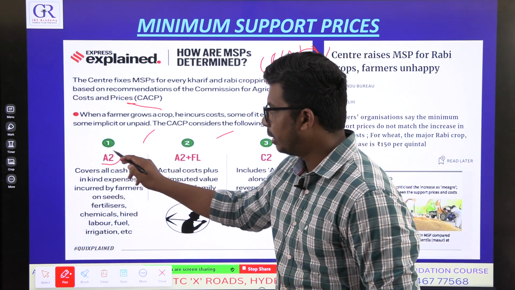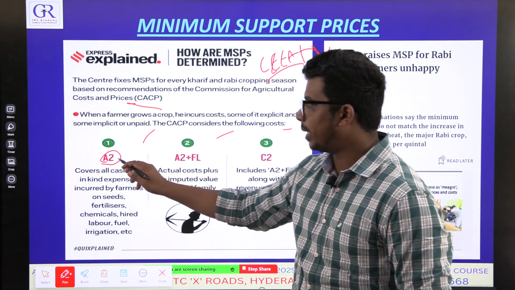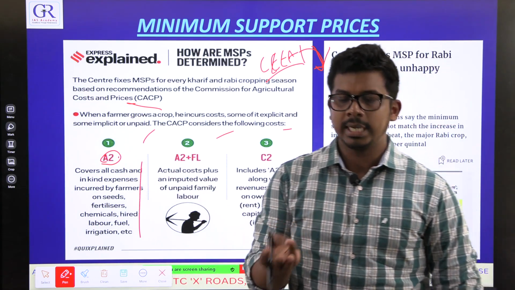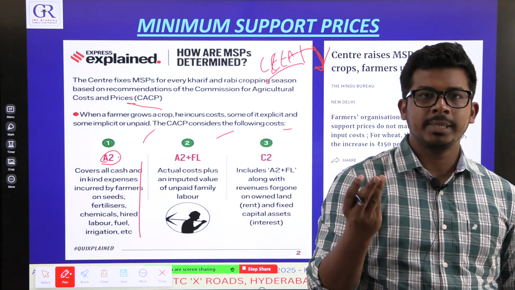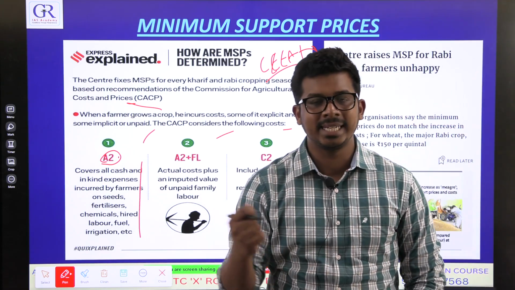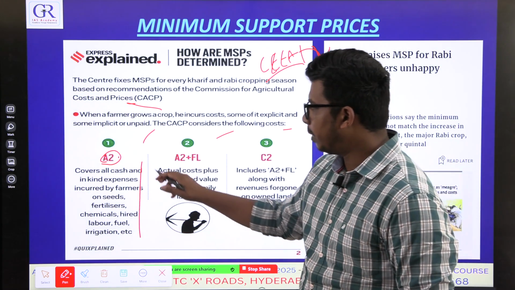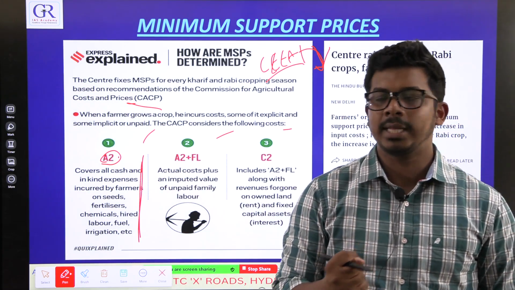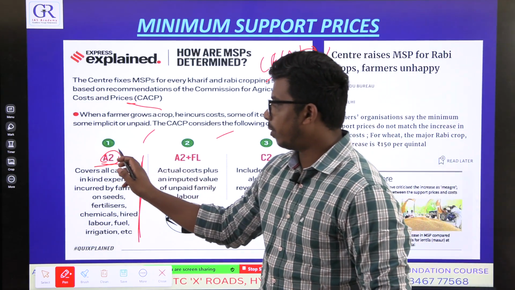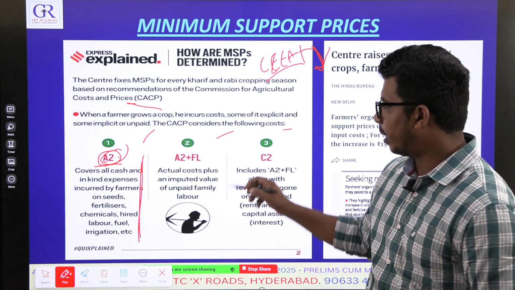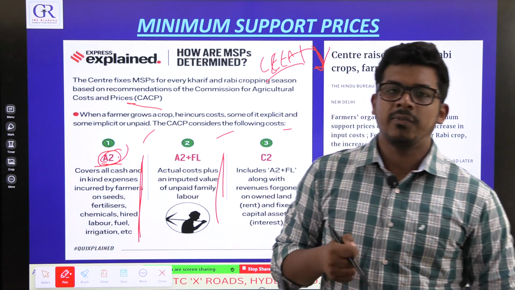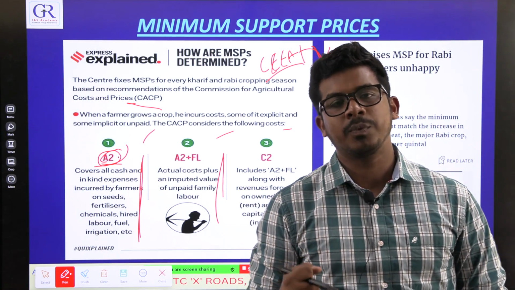First one is A2. There is no logic, just remember the names. What is A2? A2 is when you take all the costs of the inputs. To cultivate a crop, you need water, that means irrigation, pumps, boring, electricity, and then you need fertilizer, you have to buy seeds, you have to buy pesticide. All of the input costs combined together is A2. But that is not the end, because after buying all the inputs, you have to work on your farm for 3 to 4 months to get a crop. You and all your family, whoever the laborers you hire, all of them will work on the land.